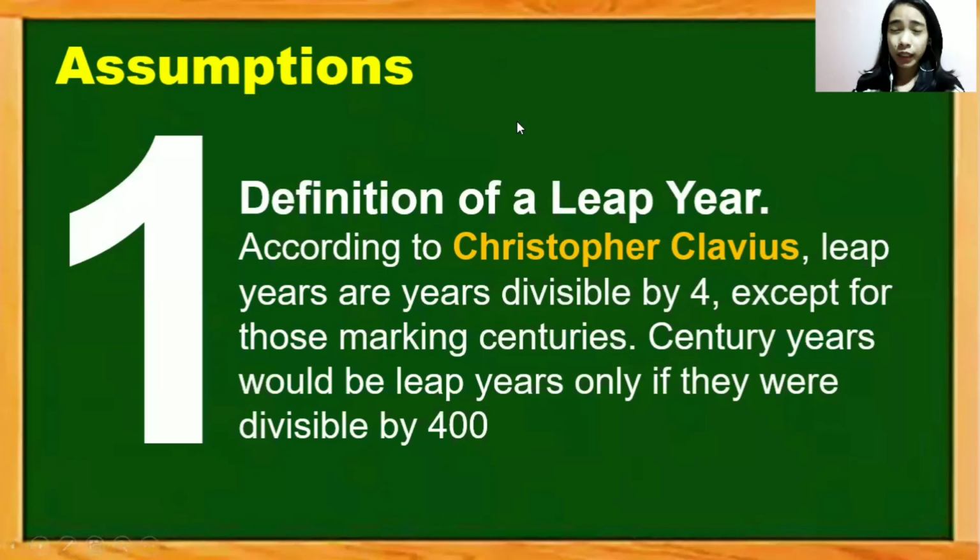Before we go into the actual computation, let's first discuss some of the assumptions in trying to find the day of the week using the perpetual calendar. First is the definition of a leap year. According to Christopher Clavius, leap years are years divisible by 4, but not including the century years, even though they are technically divisible by 4. Among the century years, only those divisible by 400 are considered leap years. So for example, the year 1700 is not a leap year. The year 1600 is a leap year, and the year 2000 is a leap year.